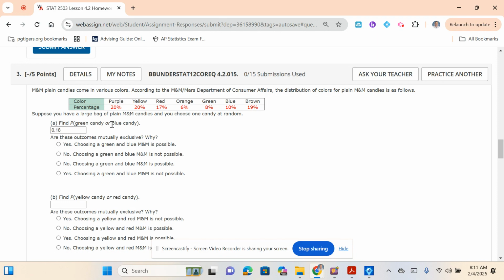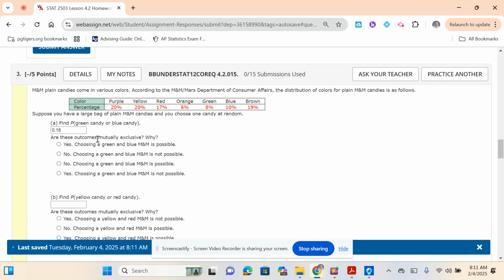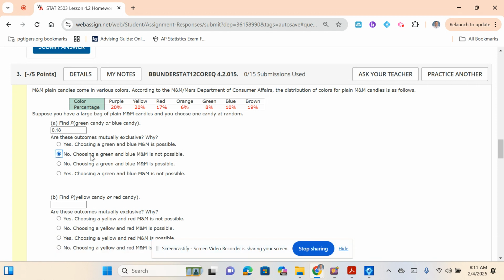Are the outcomes mutually exclusive? Remember, mutually exclusive means they cannot happen at the same time. Can you get an M&M that's a green and blue at the same time? No. Choosing a green and blue M&M is not possible. So yes, they are mutually exclusive, because they can't happen at the same time.